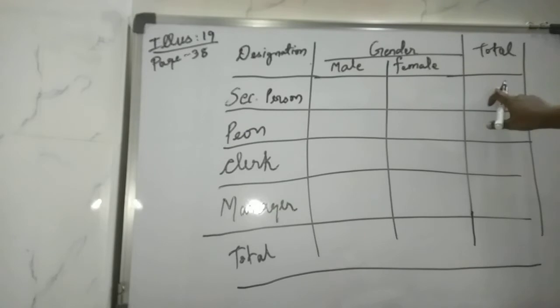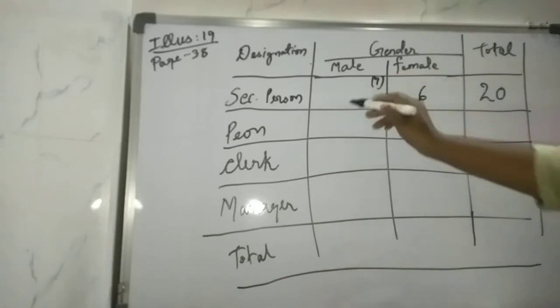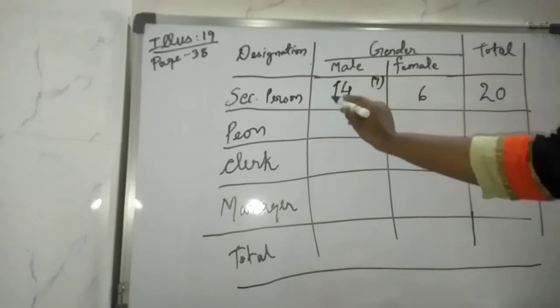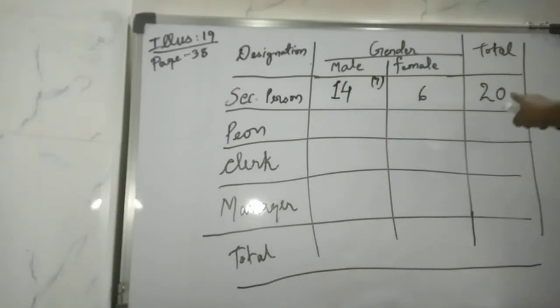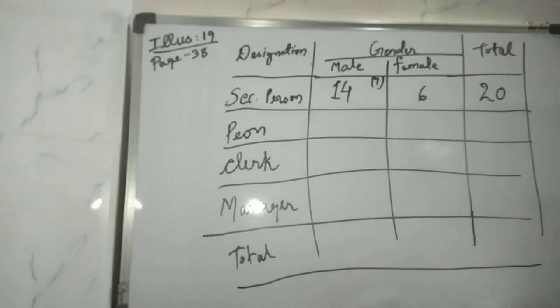So the total of security persons, both male and female, because it is said total, that is why we are writing 20 over here. Now 6 are females. So if 6 are females, how many are males? 20 minus 6 would be 14. Clear? So like this you have to find out. If the total is given to you and females are given, then it is easy to find the males. So 14 persons are male as security persons.